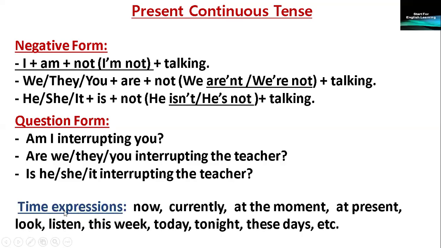Time expressions, words which, when we see them, we use the present continuous tense. Now, currently, at the moment, at present, look, listen, this week, today, tonight, these days, and more.